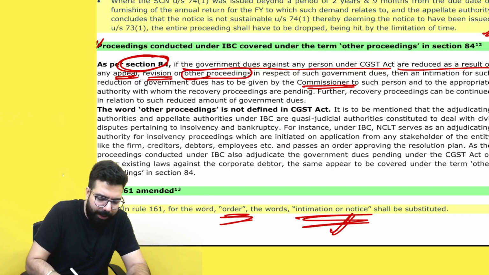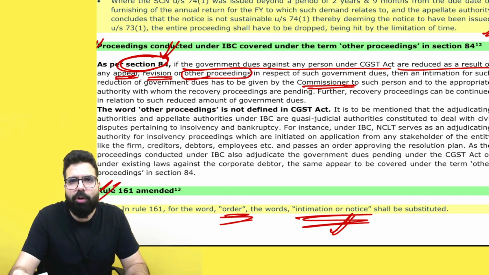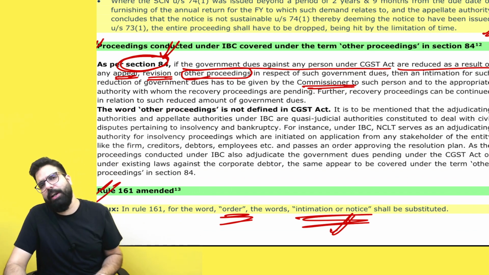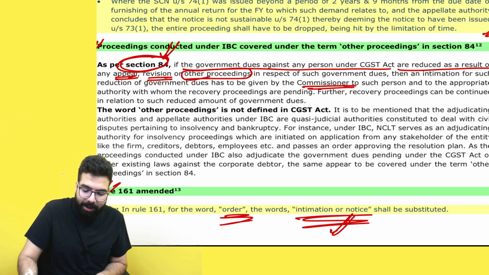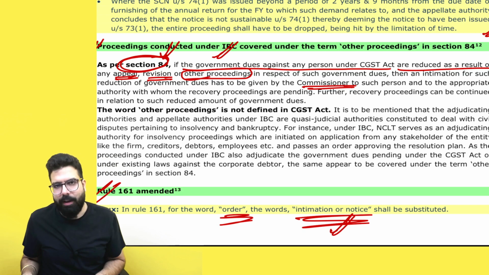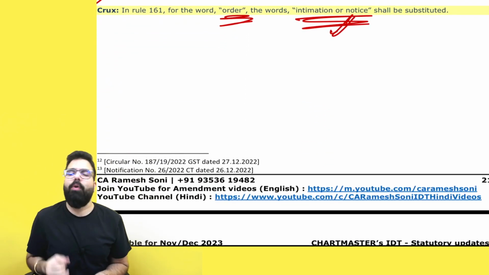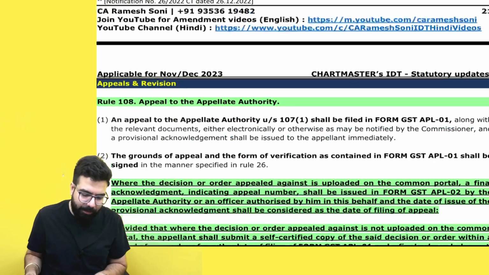That is what they are telling, that section number 84 also covers the insolvency and bankruptcy proceedings which are going on. Those IBC proceedings are also covered under section number 84, and hence under IBC, whenever any reduction in the government dues will happen, for that also GST DRC 25 will be issued by the commissioner. Done, sir. Point is clear.